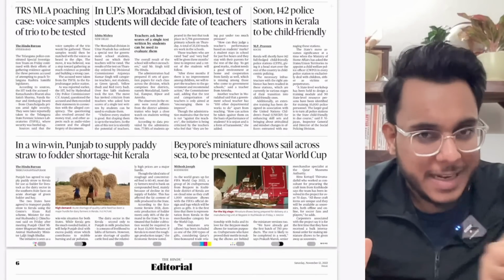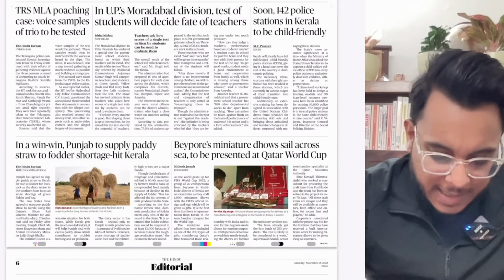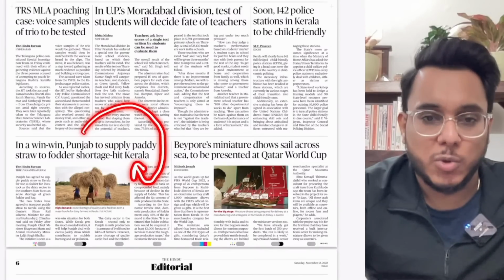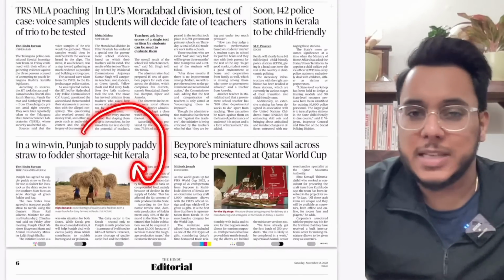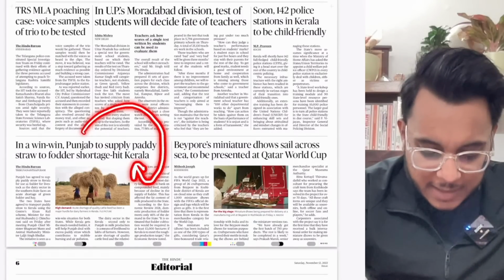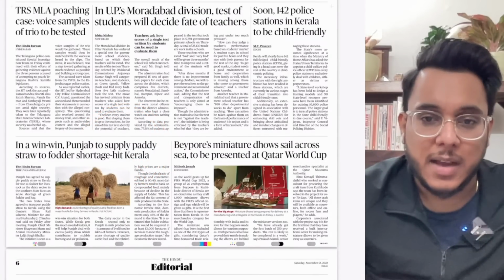Now, to tackle that sustainably, what has been done? Punjab is signing an agreement with Kerala, and the paddy stubble will be provided to Kerala, and Kerala will use that paddy stubble to meet the fodder shortages there. Is it clear or not? So guys, this is just a one-liner example that can be used in our answers.